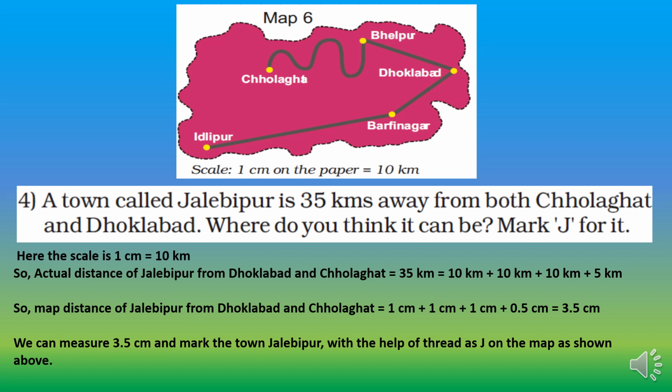So the map distance of Jalebipur from Dhoklabad and Cholaghat would be 1 centimeter for 10 kilometer, then again 1 centimeter, and then again 1 centimeter, and 0.5 centimeter for 5 kilometer, that is equal to 35 kilometer. As 5 kilometer is half of 10, half of 1 centimeter is 0.5, so that is equal to 3.5 centimeter. So we can measure 3.5 centimeter with the help of thread and mark the town Jalebipur as J on the map as shown above. See here, I'll show you where it would be. It would be here somewhere, and we'll mark it with J.